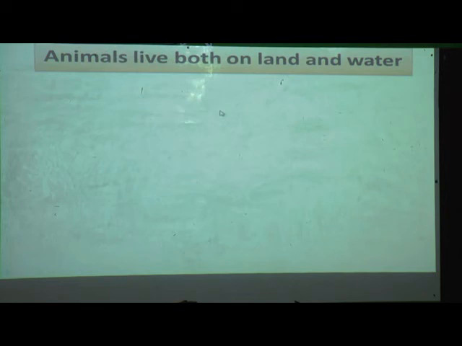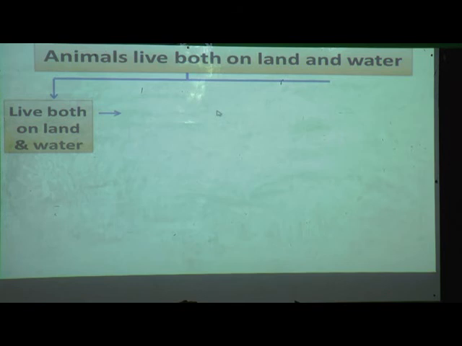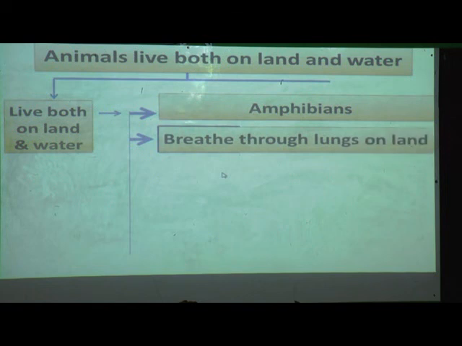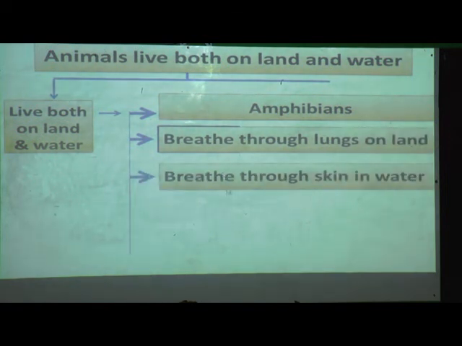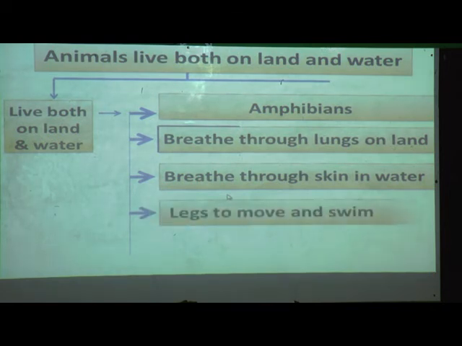Next, animals that live both on land and water are called amphibians. They breathe through lungs on land, and whenever they are in the water they use their skin, and legs to move and swim. Examples: frog and salamander.